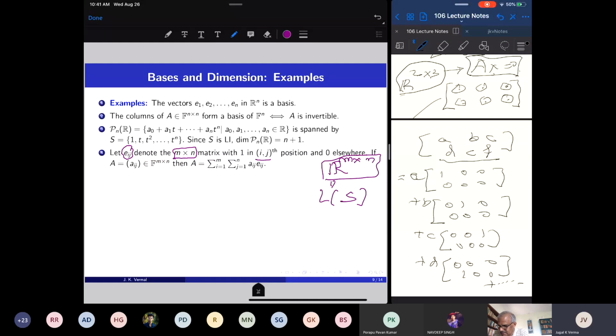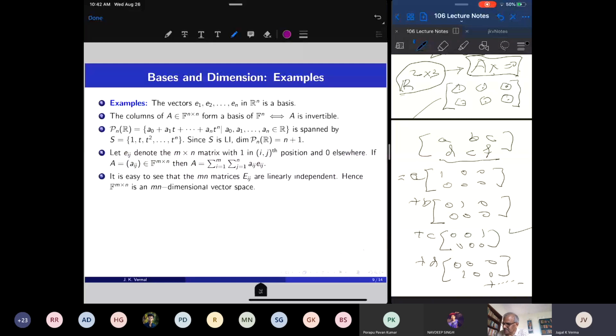If I take an arbitrary matrix A = (aij) in F^(m×n), then this matrix is a linear combination of these Eij's just like this. So the linear span of these mn matrices Eij is the whole vector space. So F^(m×n) is the linear span of all the Eij's where i equals 1 up to m and j equals 1 up to n.